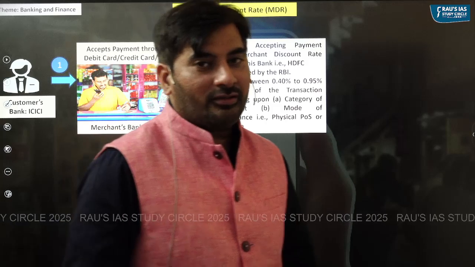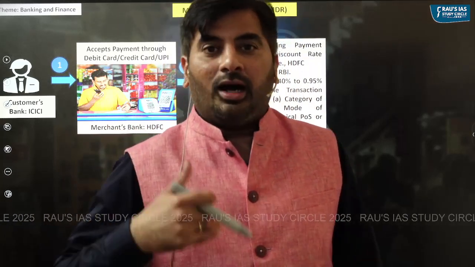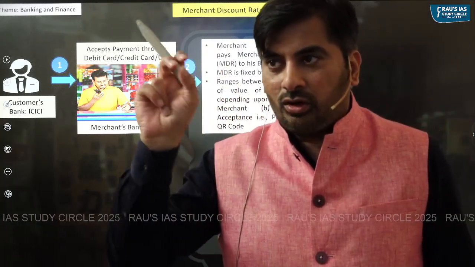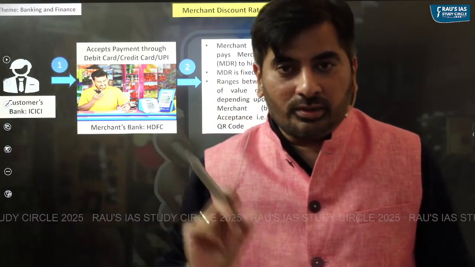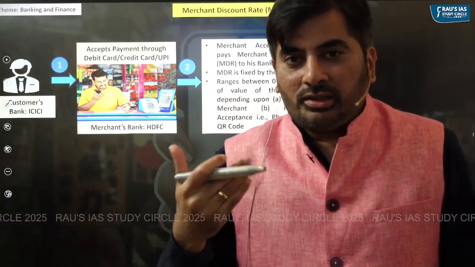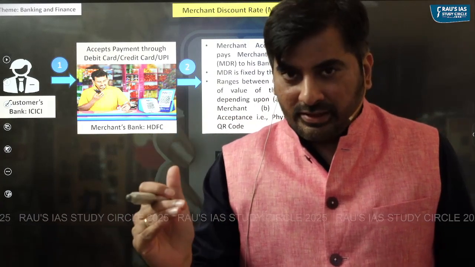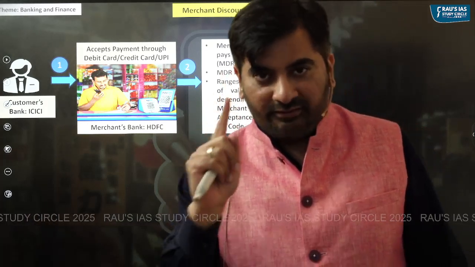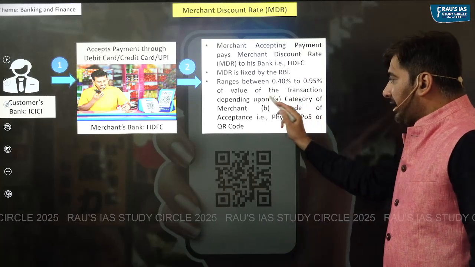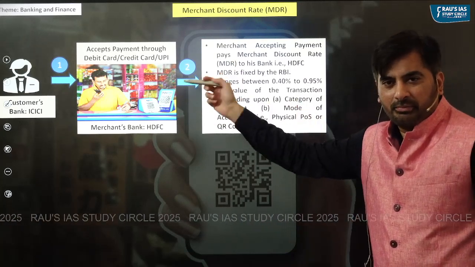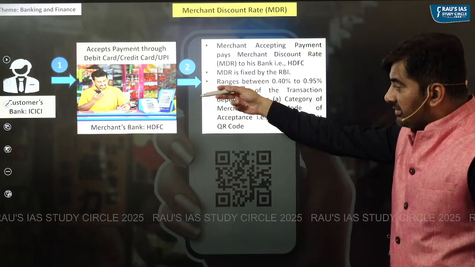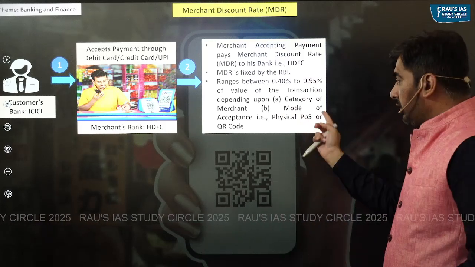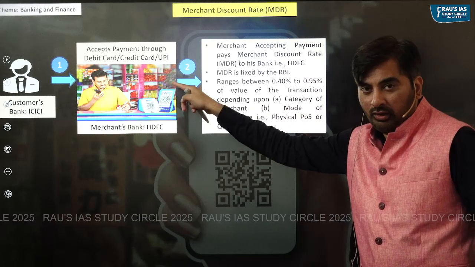So the merchant accepting the payment pays merchant discount rate to his bank, that is HDFC. Who fixes the merchant discount rate? RBI. How is MDR fixed? MDR is fixed as a percentage of the value of the transaction. And how much is the percentage? This percentage, how much the merchant has to pay, will depend upon two factors. One factor is the category of merchant, whether it is a small merchant or a big merchant, and the mode through which he is accepting payment, whether he is accepting payment through physical POS, that is point of sale machine, or through QR code.